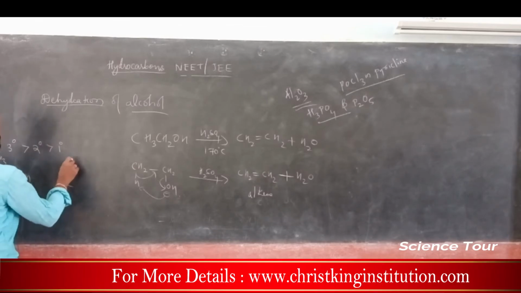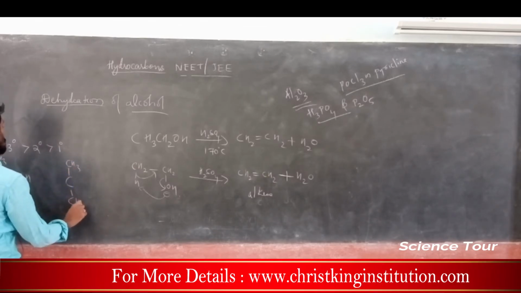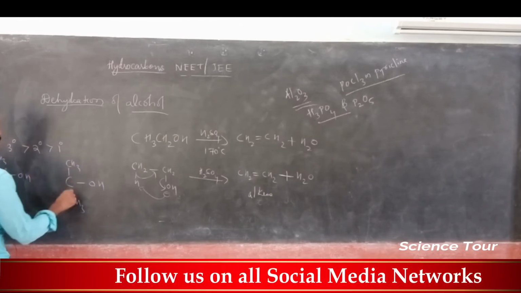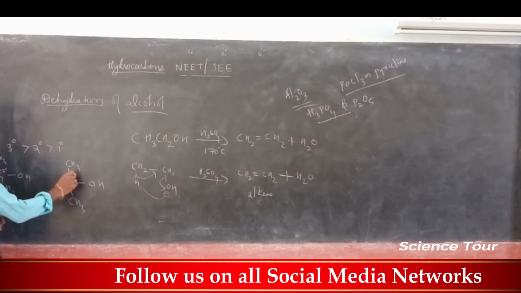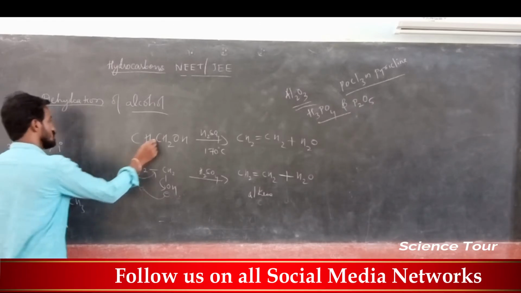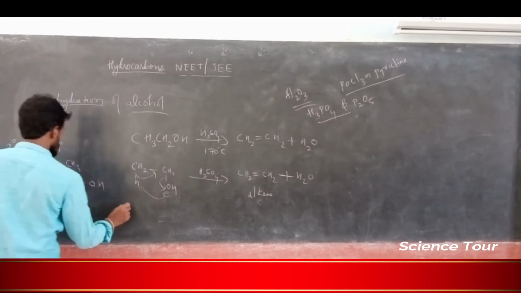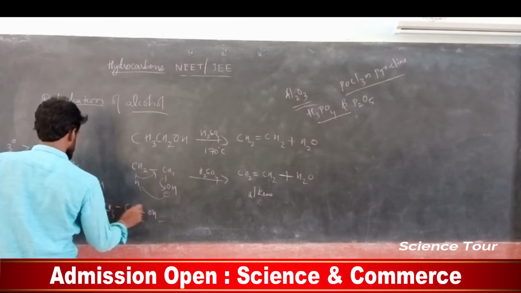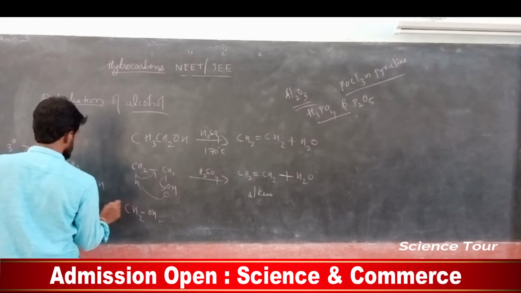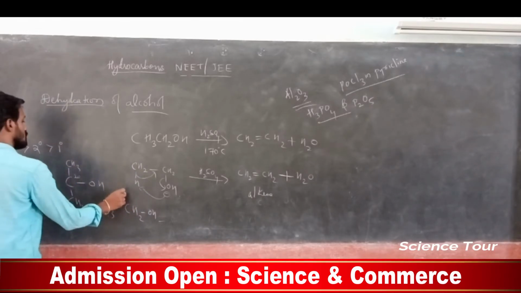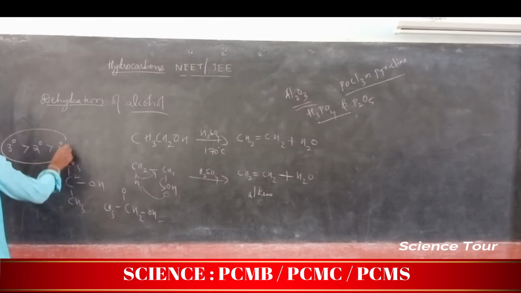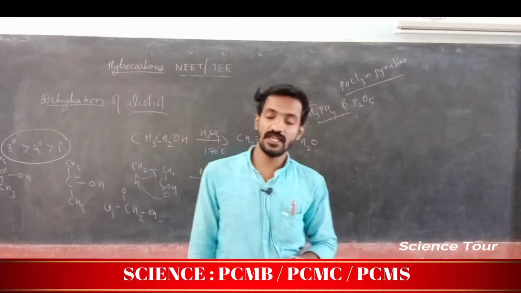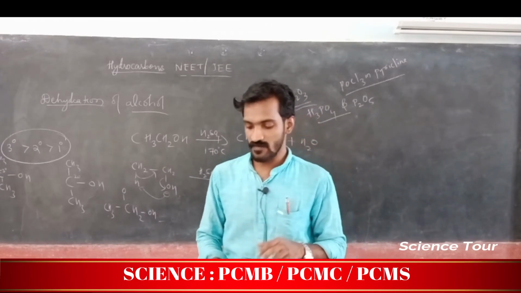Secondary means the OH group is attached to a carbon, and that carbon is attached to 2 different carbons. That is secondary. Primary means the OH group is attached to a carbon that is attached to only one carbon. This is actually primary, CH2OH. So, in case of tertiary alcohol, dehydration is very easy compared to secondary, compared to primary. Note down, my dear students.